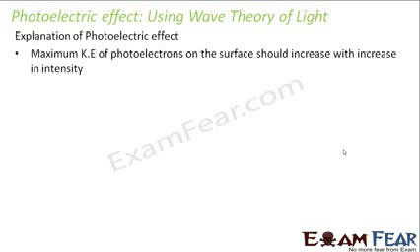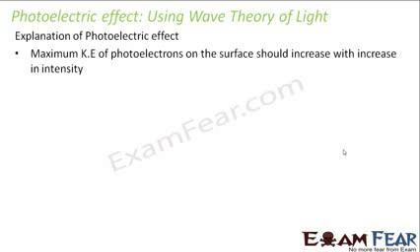So according to wave theory, when we increase the intensity of the wave, what happens? The electric field and the magnetic field associated with the wave also increase. Now when the electric field and magnetic field increase, the energy also increases, because we know that the energy stored in an electric field or magnetic field depends upon the magnitude of the field. So if the electric field and magnetic field are increasing, then greater energy should be absorbed by the electron. That means the energy absorbed by the electron should depend on intensity.